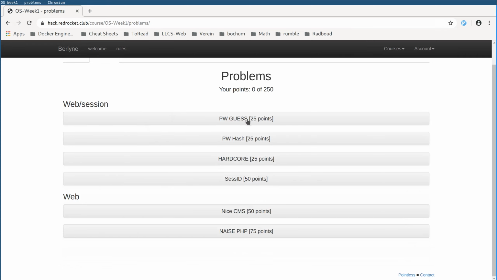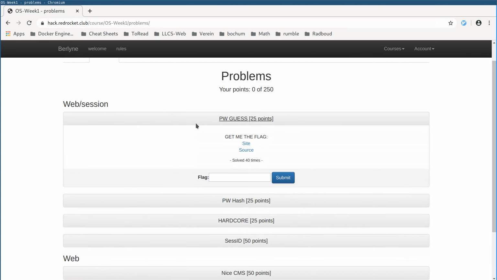Every problem consists of a website. In the beginning these websites are really small code snippets, but they will get more complex over time. You can click on Site. Once you have clicked on the site, you'll be guided to a website, and you need to hack this website.